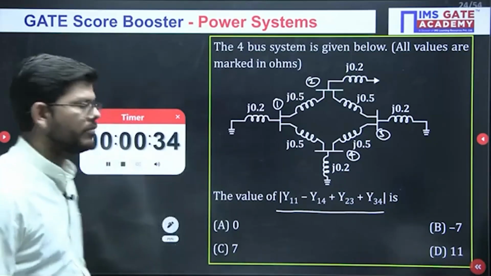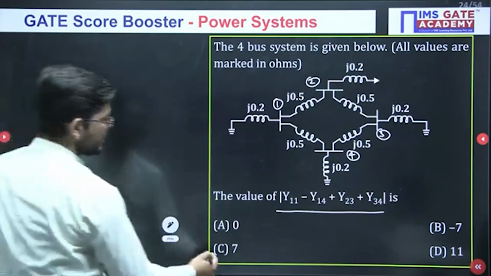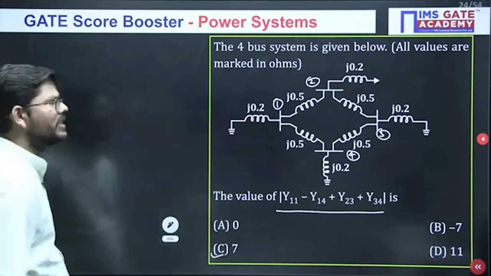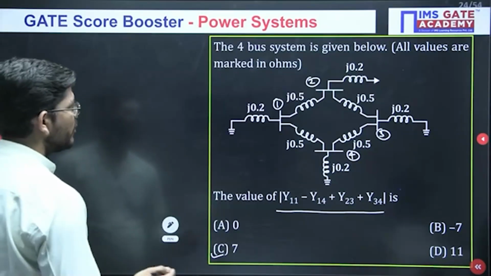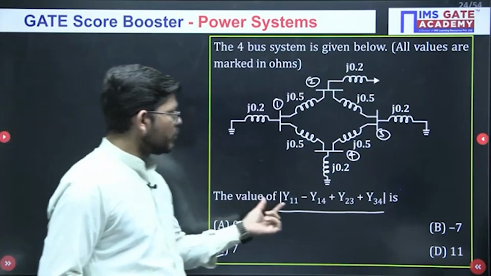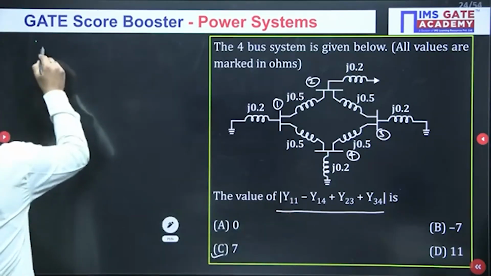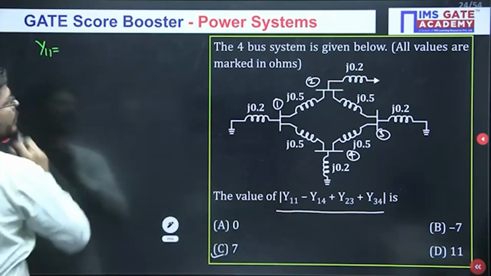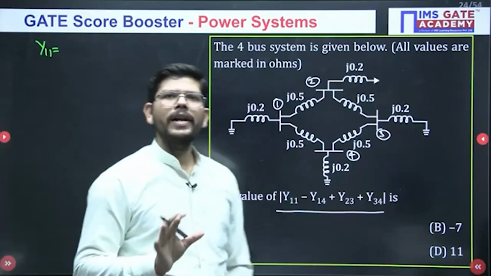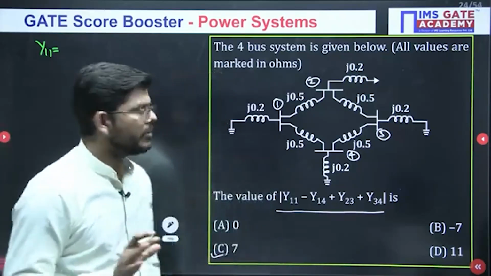Very good. Very good. So C is the correct answer. Okay. Now let's see how those who are not able to solve can proceed. So what do we need? We need the value of y11. How to calculate y11? So y11 will be the sum of all admittances connected to bus number 1.